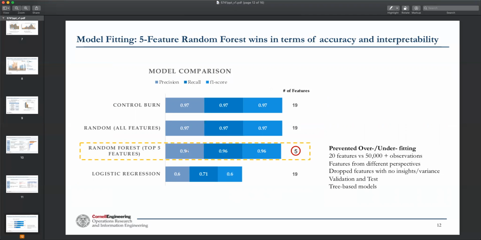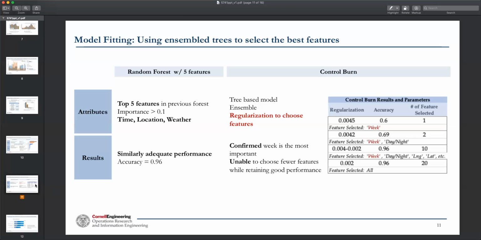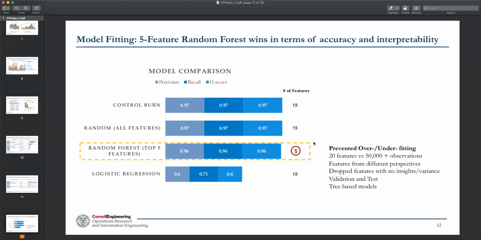We're first going to see the accuracy in terms of the 3 metrics here. Random forest has one of the best accuracy there. And in terms of interpretability, it uses only 5 features, so it's easier to interpret. And we are confident about this result because we prevented the overfitting or underfitting issues.